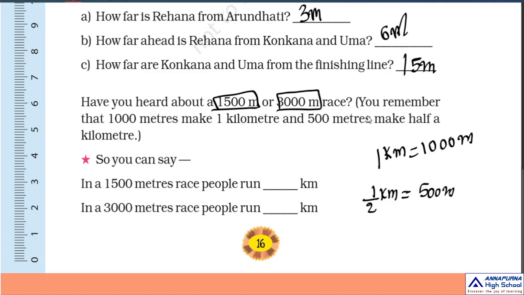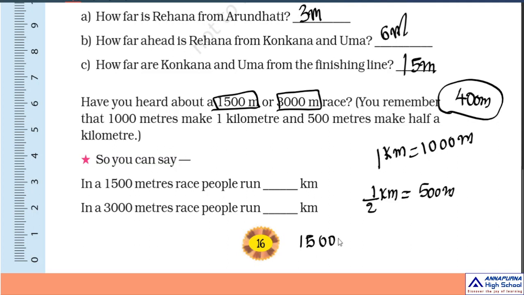On our tracks, only 400-meter races are held. Race tracks are there. More than that, when people run on the road, that is called a marathon. Do you remember the marathon? So in a 1500 meters race people run 1500 meters.